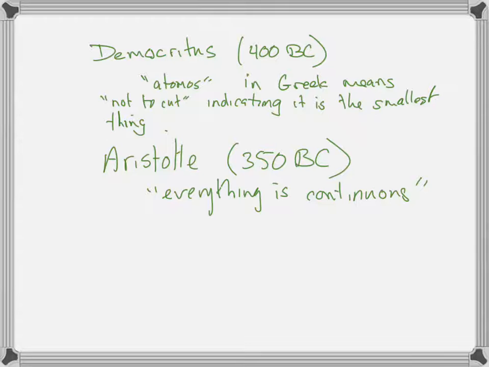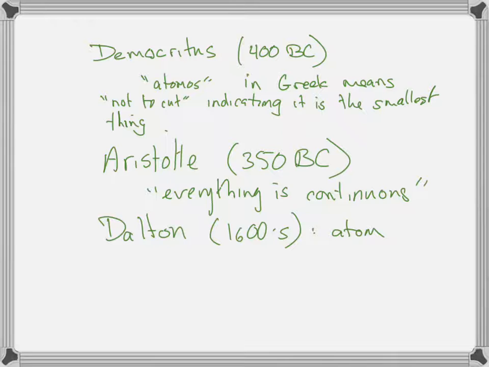It wasn't until the 1600s when somebody finally corrected Aristotle, and it was Dalton, who was a Newtonian. He followed Newton, and Newton, remember, actually proposed that light is a particle. But Dalton, who was a Newtonian, used atoms to describe gases' behavior. So Dalton was able to show that things must be made up of these little particles called atoms. He didn't necessarily show that they were the smallest possible thing, but he revived the idea of the atom.